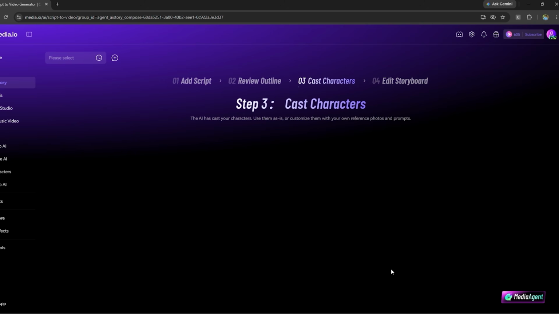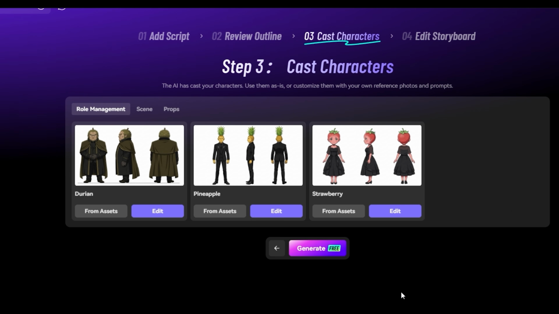This step is also free. It will generate the cast and characters for your story. Here, you can see how many characters your story has and what each of them looks like.